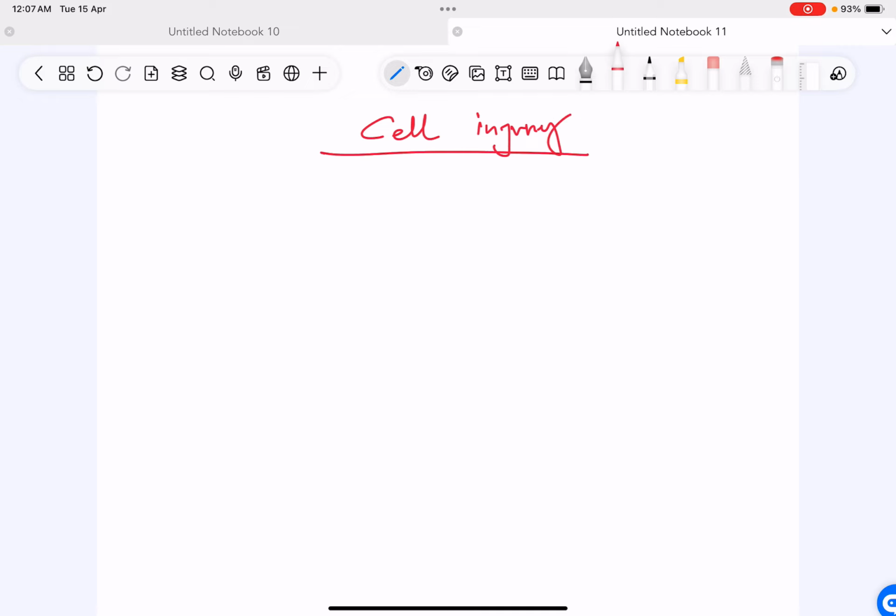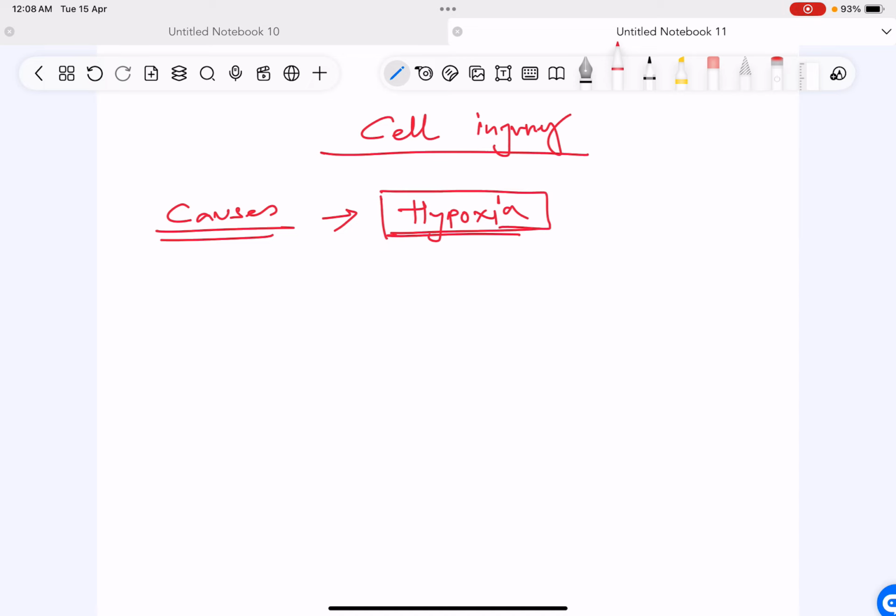So before the types of injury, let me tell you what are the causes of injury. What are the causes of cell injury? If a question is asked, which is the most commonest cause of cell injury? This is the answer: hypoxia. Now hypoxia can happen due to many conditions, like somebody has ischemic heart disease, or anemia, anything. But hypoxia is the most commonest cause of cell injury. So this is your first question. Other causes are there.